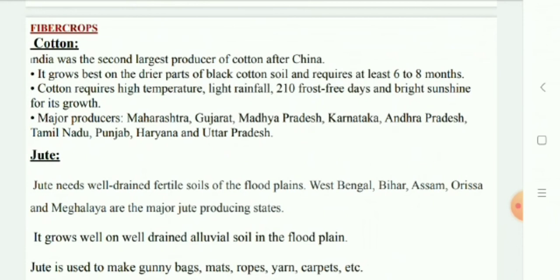Next, we move on to jute. Jute is known as the golden fiber. Jute grows well on well-drained fertile soils in the floodplains where soils are renewed every year. High temperature is required during the time of growth. West Bengal, Bihar, Assam, Odisha, and Meghalaya are the major jute producing states.